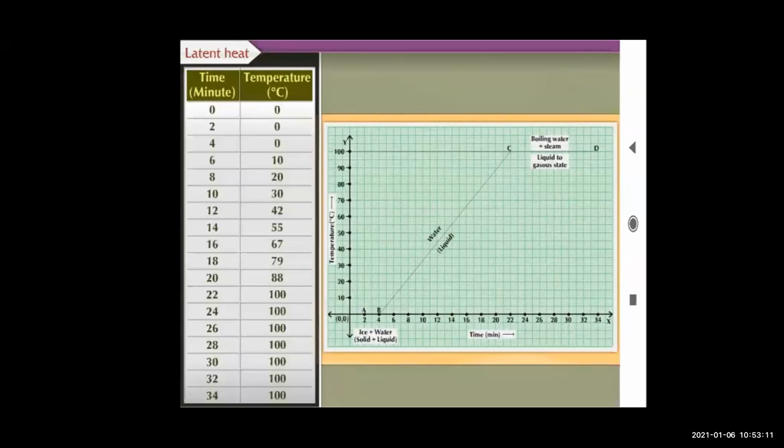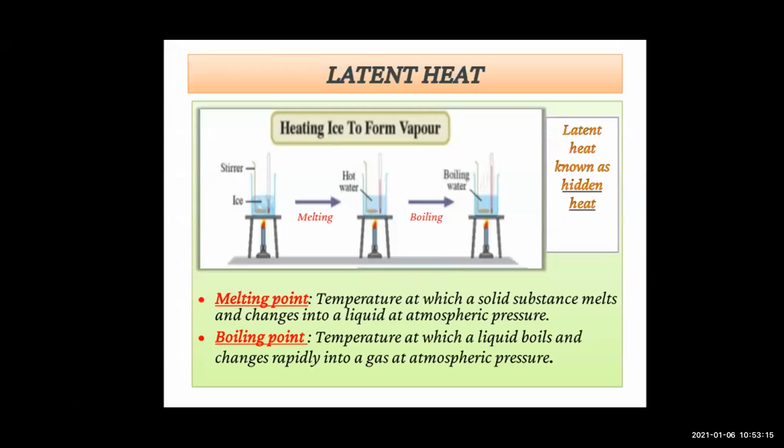Now see, the temperature remains constant during this transition. This constant temperature at which the ice converts into water is called the melting point of ice. What is the definition? The temperature at which a solid substance melts and changes into liquid at atmospheric pressure, or you can write the same definition which is given in the textbook.